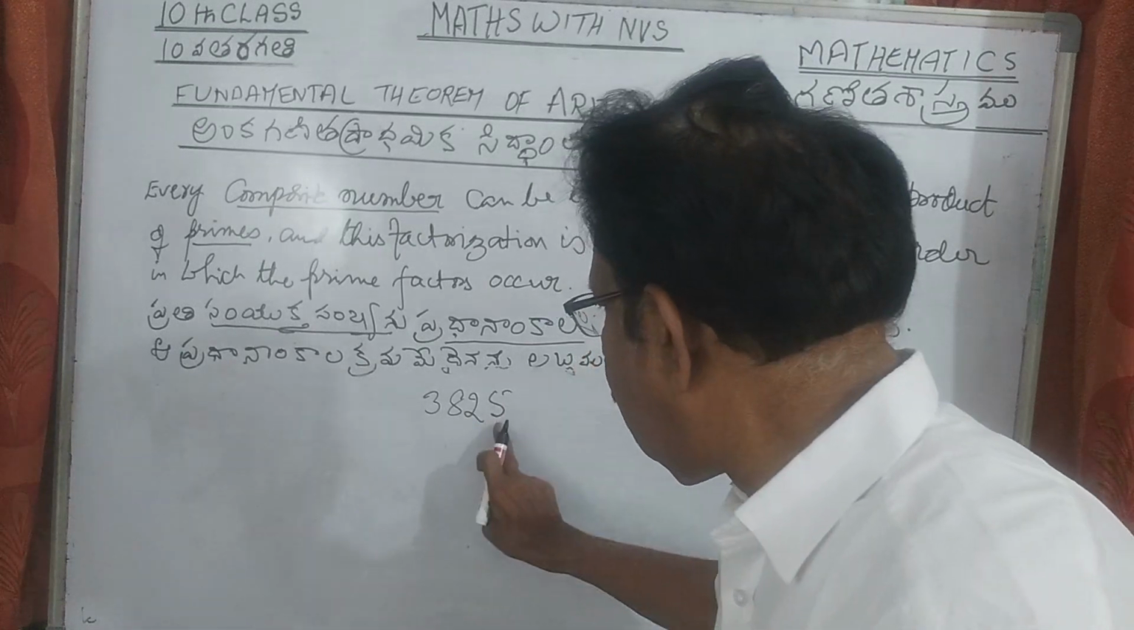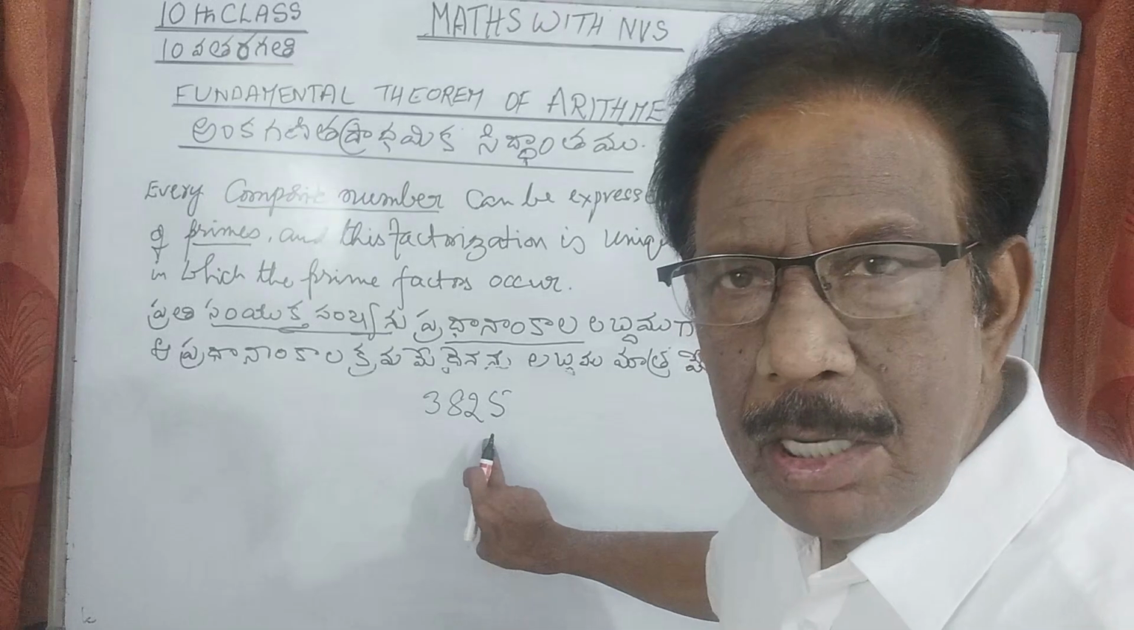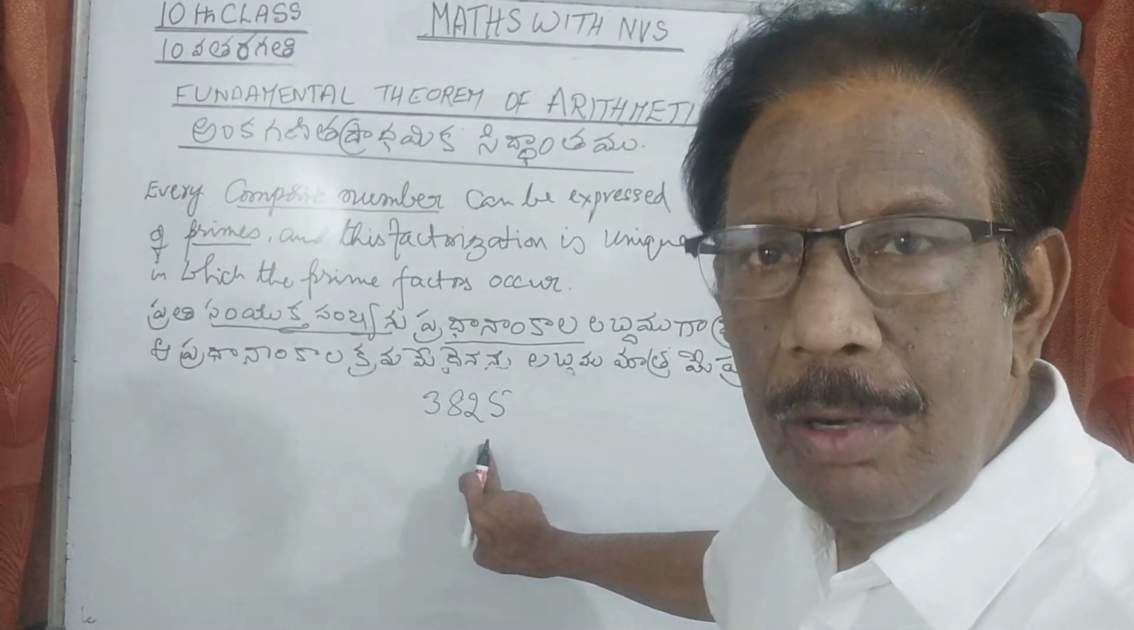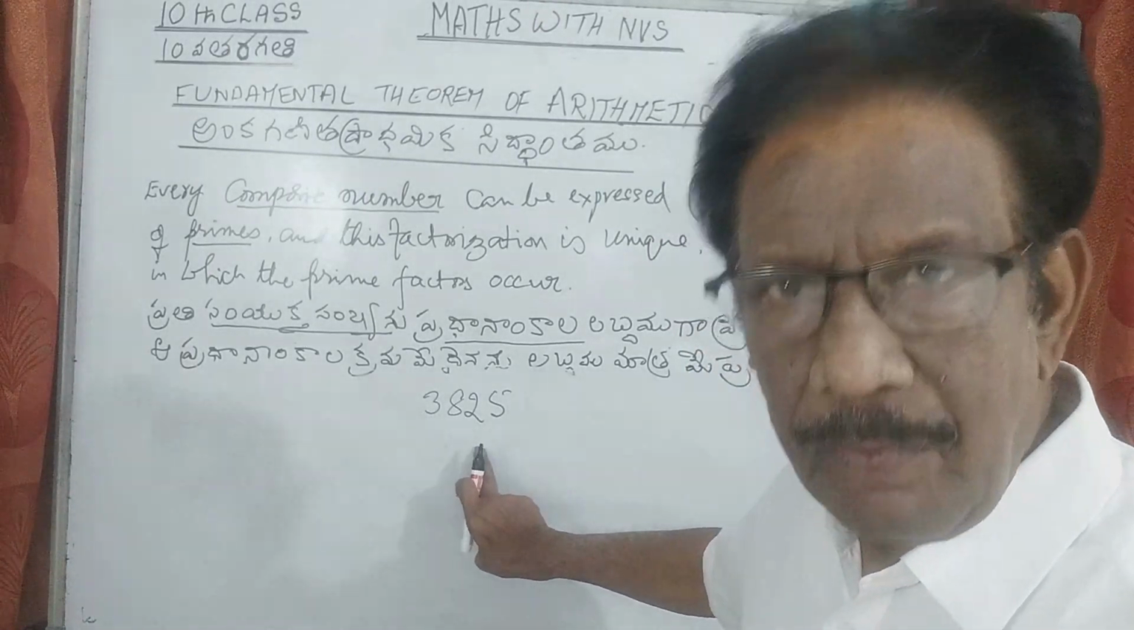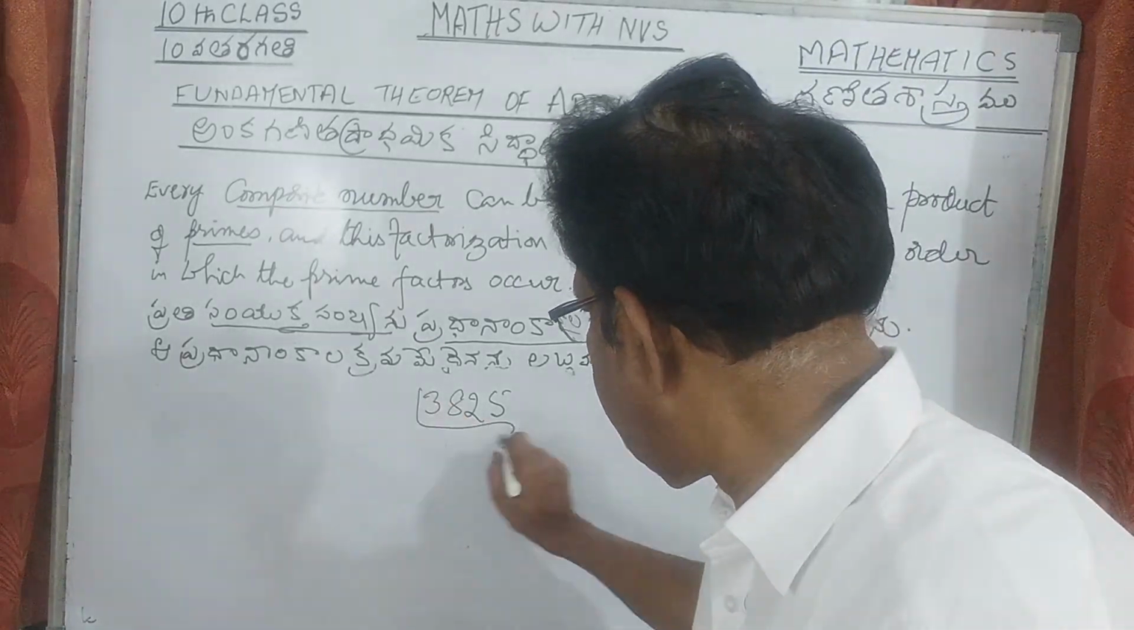3825. Here is an odd number. In the units place it is 5. So it is exactly divisible only by 5, not by 2. 2 is not a factor of this number. So let us go to 3. Let us try 3.